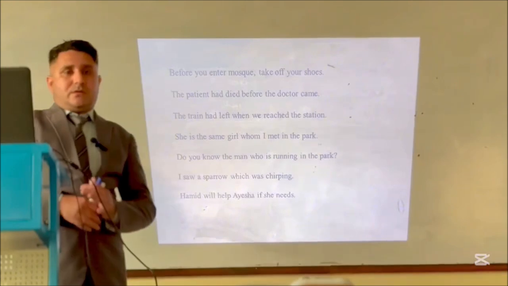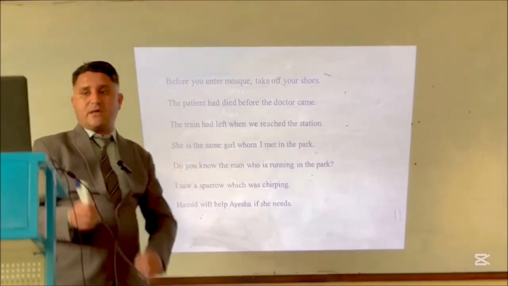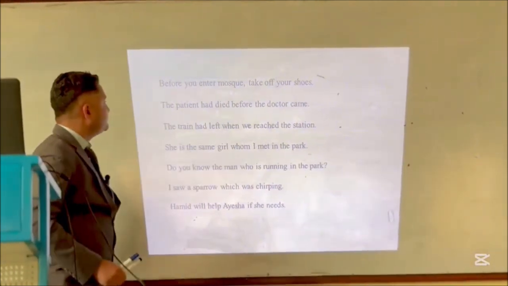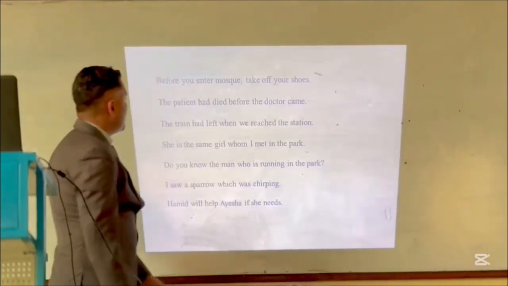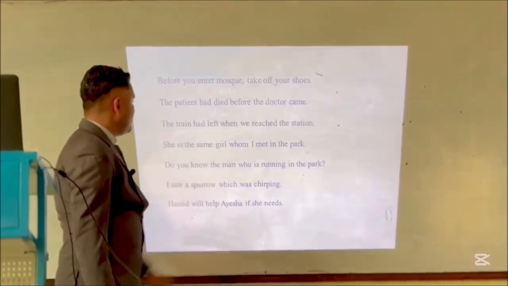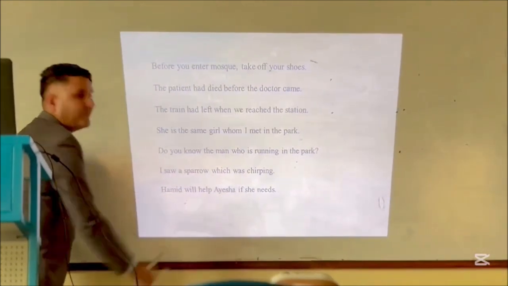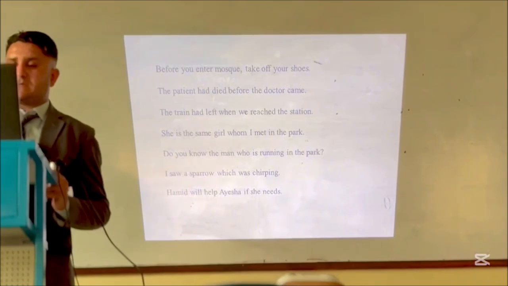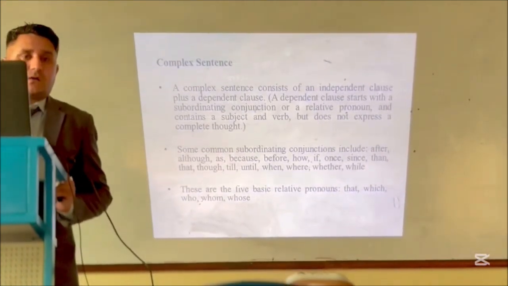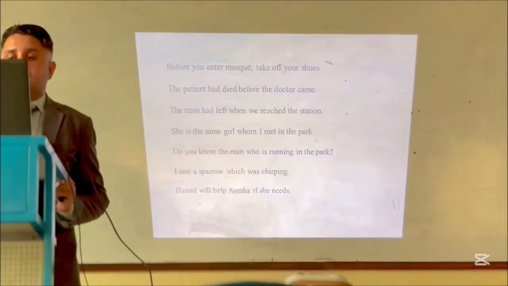So you have to ask questions, and I'm clarifying: before, again before, when, whom, who, which, and if. These are the examples of what was written in the concept of subordinating conjunctions.